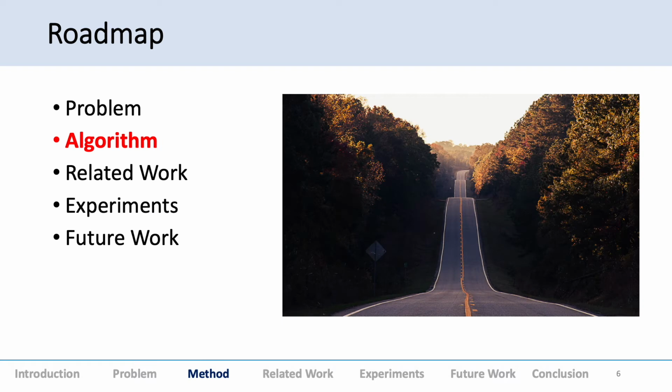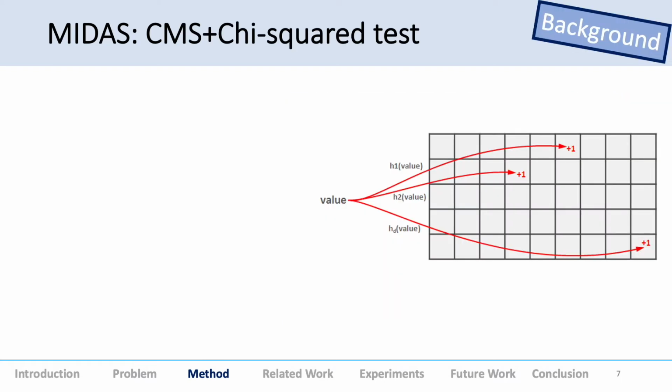So the algorithm. First, some background on MIDAS. MStream was actually built on top of MIDAS. MIDAS used Count-Min sketches and the chi-square test. If you don't know about Count-Min sketch, you should definitely go ahead and see that, because I think it's a really important data structure in streaming algorithms.